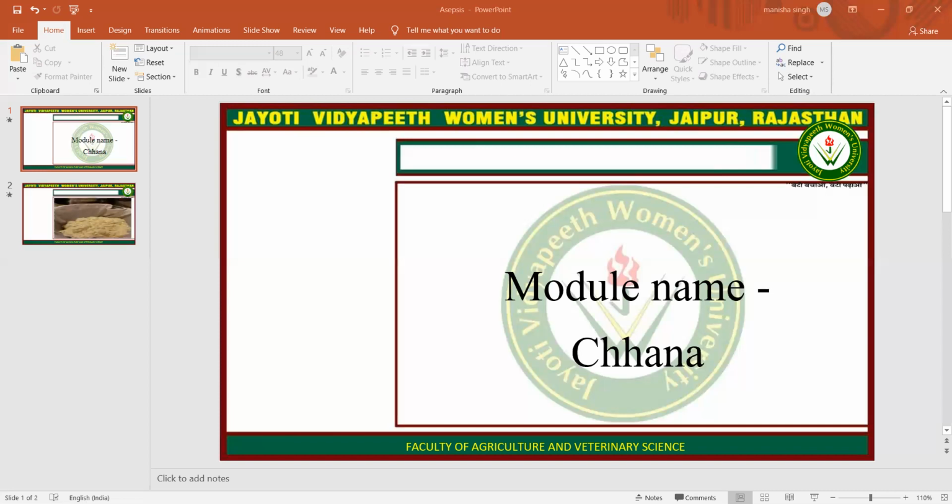Now the methods of manufacture of chena. Two methods are used: the bulk method and the batch method. For the batch method, milk is brought to boiling by heating in a karahi over an open, non-smoky fire while stirring it with a stirrer. Then the milk is transferred to coagulation vessels in small batches to which the required quantity of coagulant is added. Usually citric acid is used for coagulation.